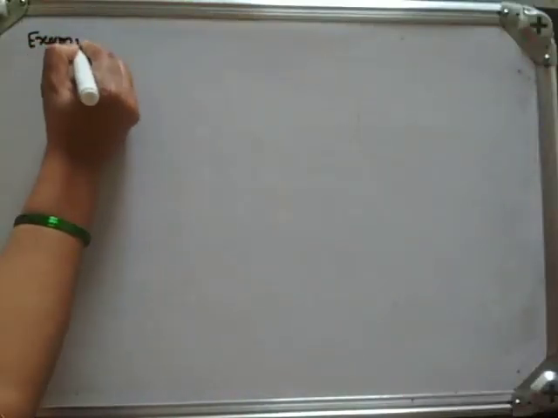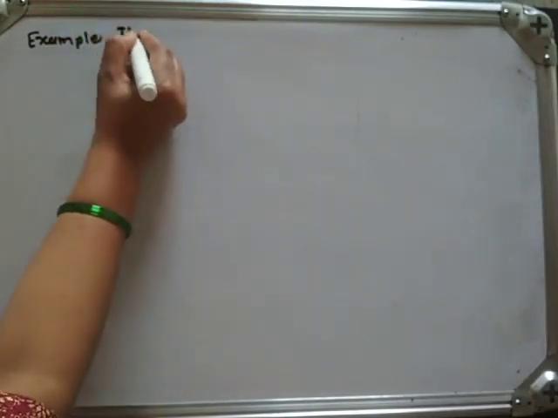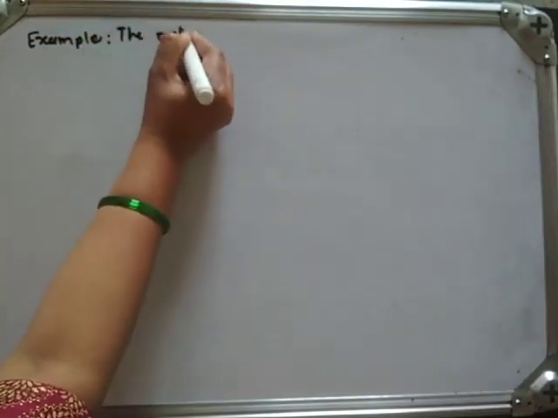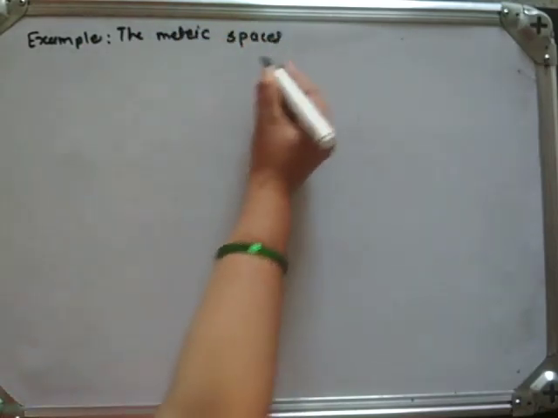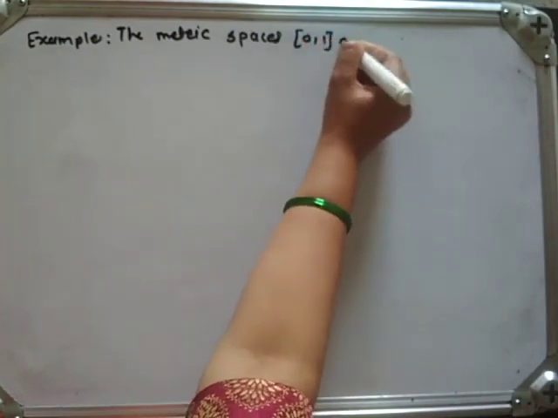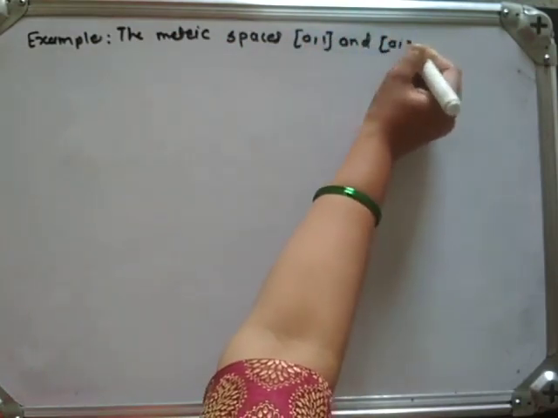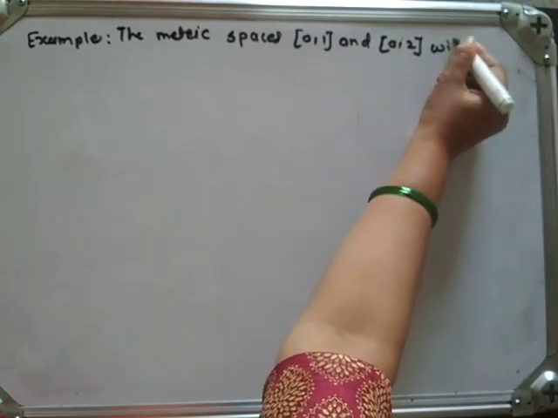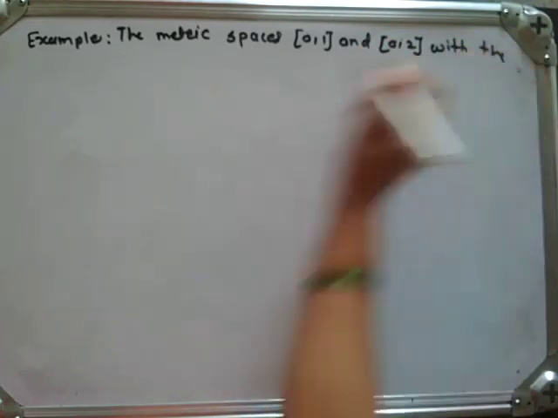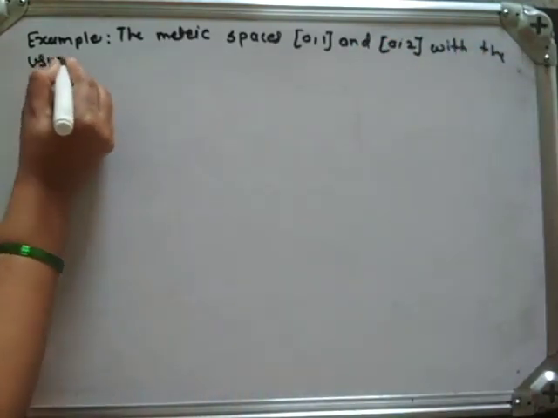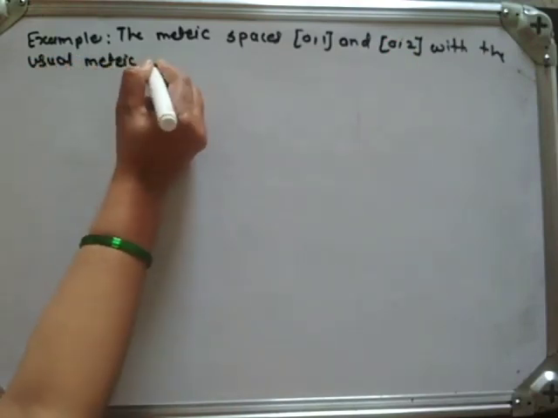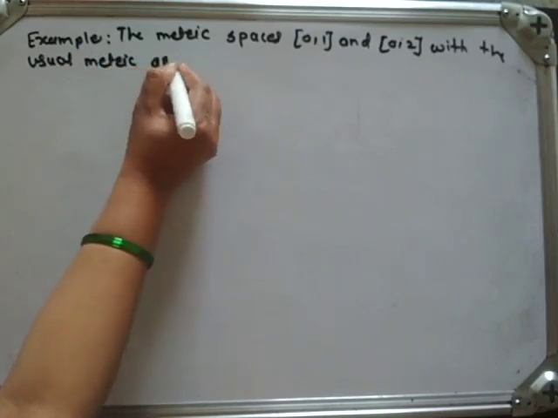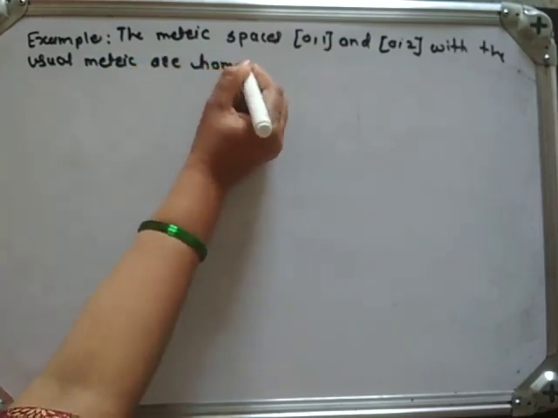Let us take an example. The metric spaces, closed interval 0, 1 and closed interval 0, 2 with the usual metric, are homeomorphic.